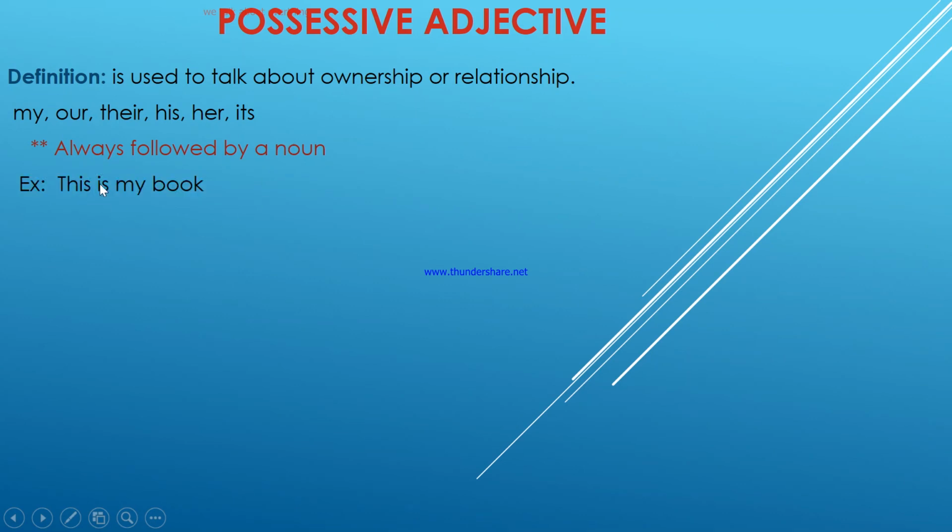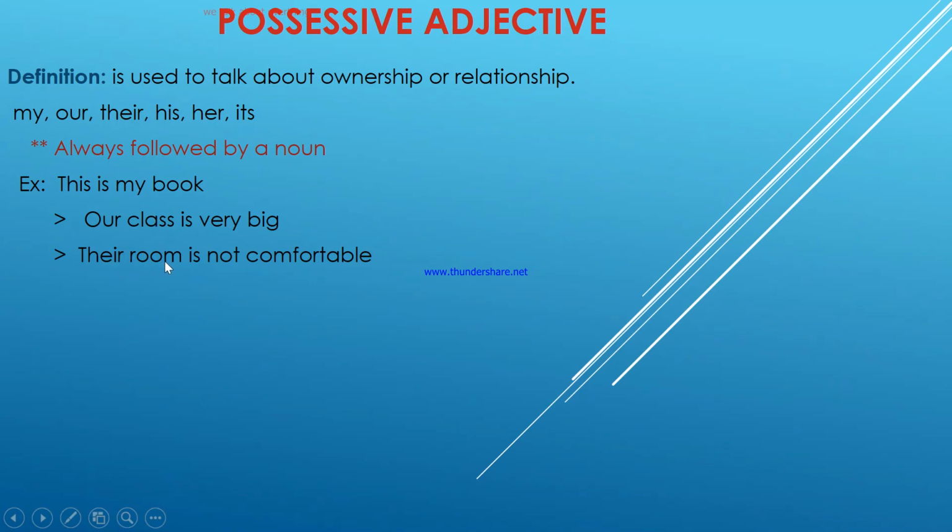Examples. This is my book. Where is the possessive adjective? My. After my, we have a book. Book is a noun, so it is followed by a noun, right? Our class is very big. So here, where is the possessive adjective? Our. Class is a noun, right?